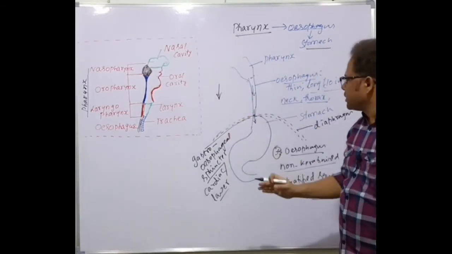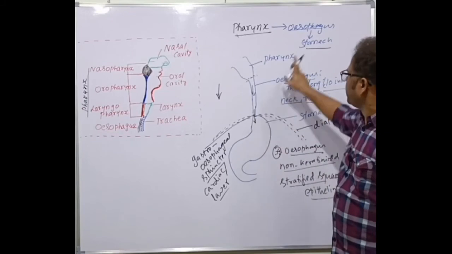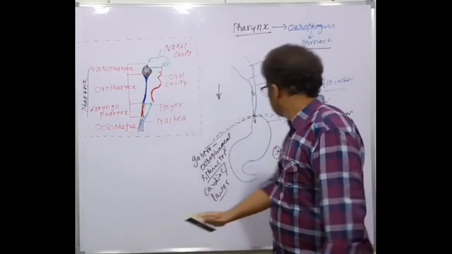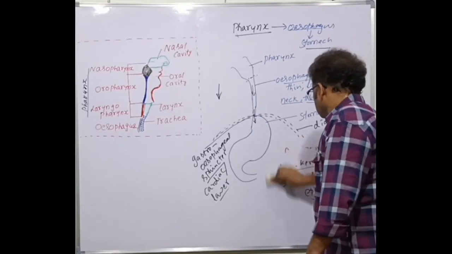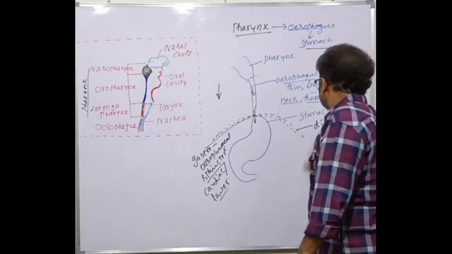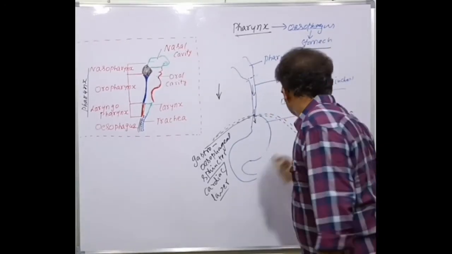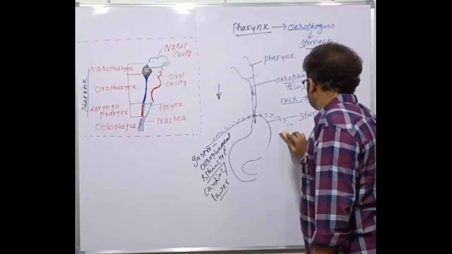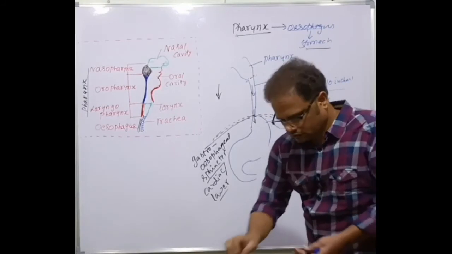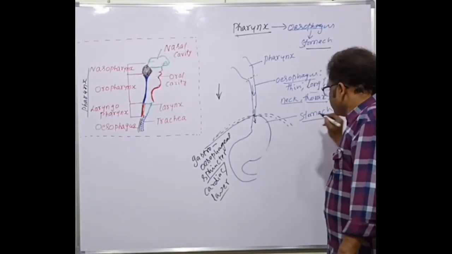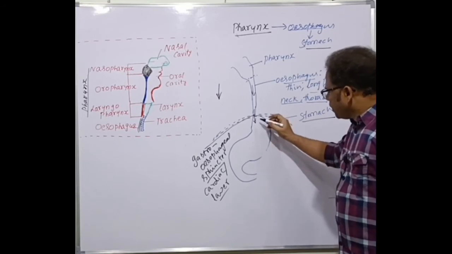Now let's discuss the next important structure here called as the stomach. Okay, bacho, all of you. The stomach now. The stomach contains three parts.